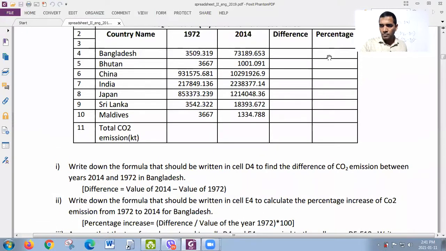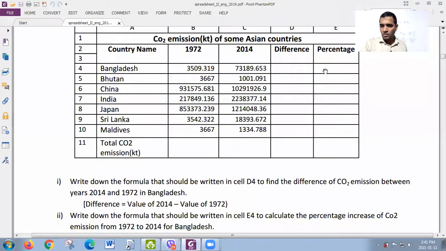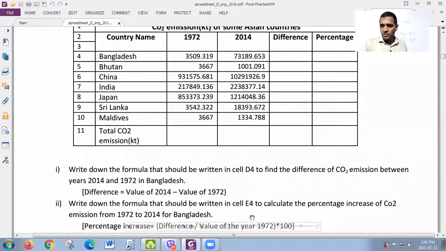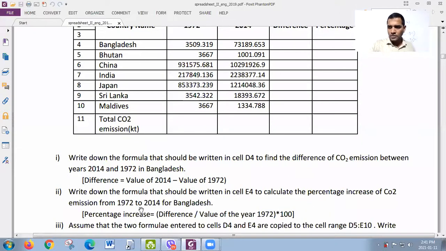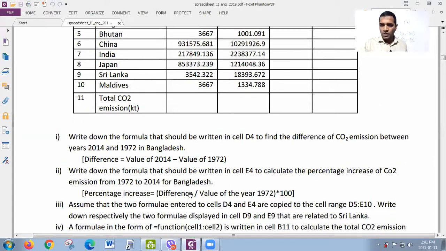E4, which means here, to calculate the percentage increase of CO2 emission from 1972 to 2014 for Bangladesh. Look here, that method is also given, which may be very useful, right? Look here, how to calculate that? Difference over value of the year 1972, asterisk 100. This is the format. So try following this format.